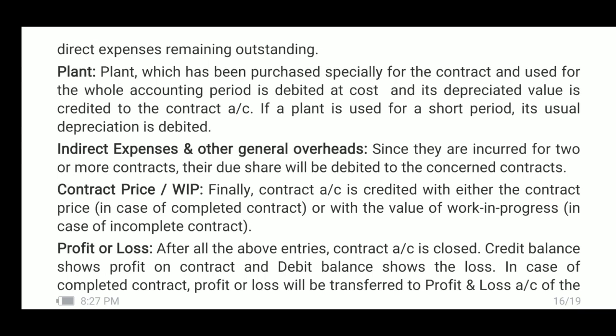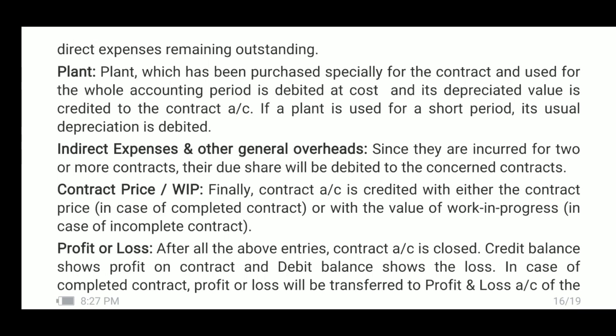Plant. Plant which has been purchased specially for the contract and used for the whole accounting period is debited at cost and its depreciated value is credited to the contract account. Remember, it is possible that a plant may be exclusively used for this contract for the whole accounting year.